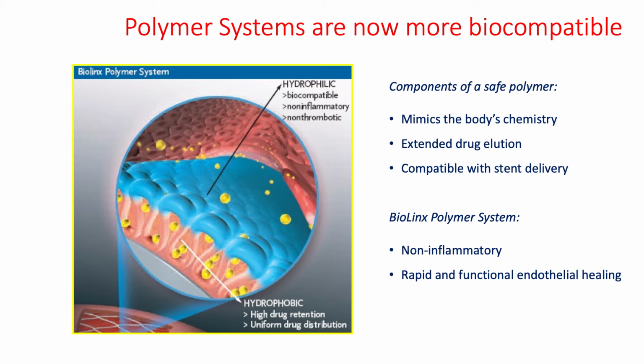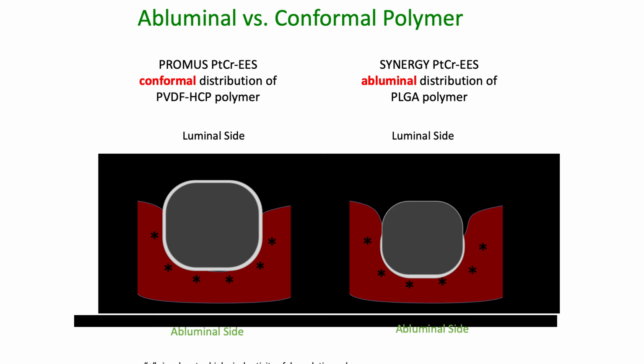Then regarding polymer: durable polymer, then bioabsorbable polymer, then polymer-free stent. In comparison, a safe polymer mimics the body's chemistry, with extended drug elution compatible with stent delivery. These are the different types of BioLinx polymer: non-inflammatory, with rapid and functional endothelial healing.